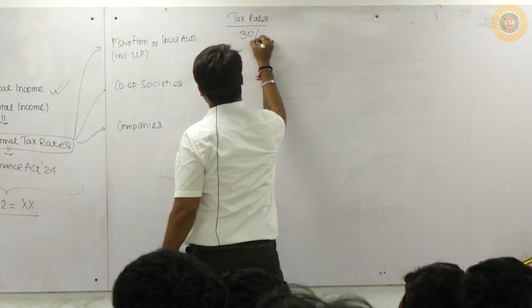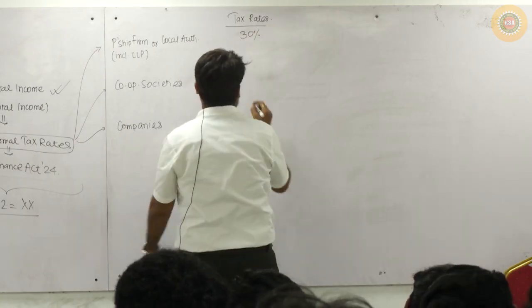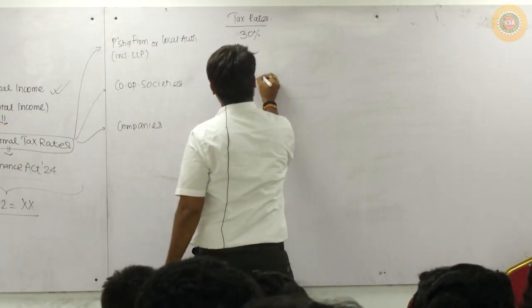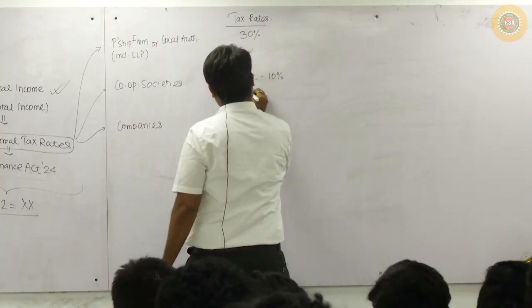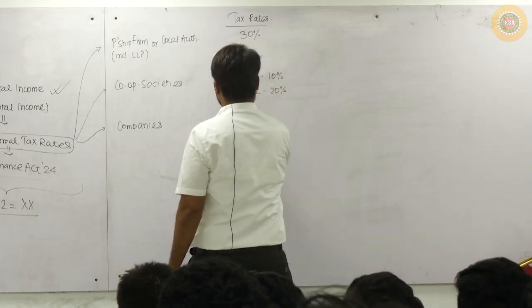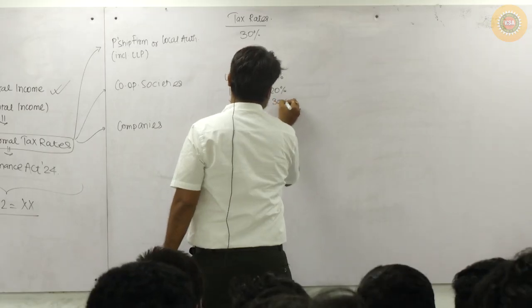Flat 30%. Earlier slabs: up to 10,000, 10%; 10,000 to 20,000, 20%; greater than 20,000, 30%.